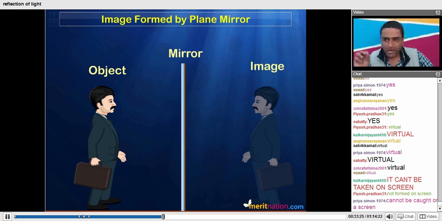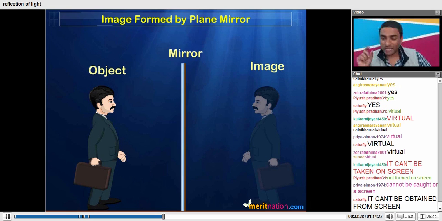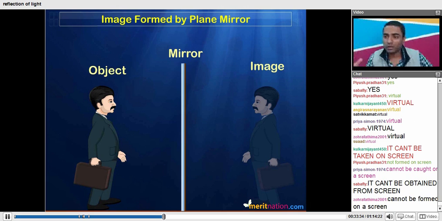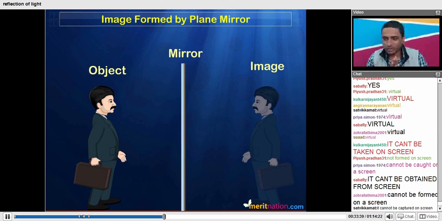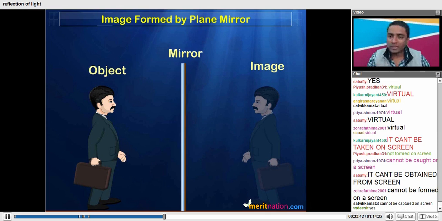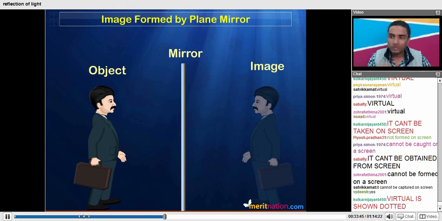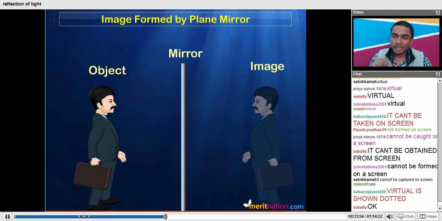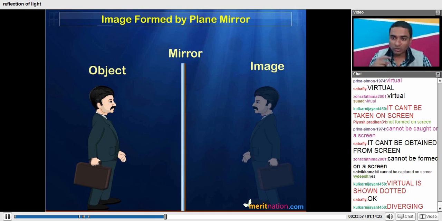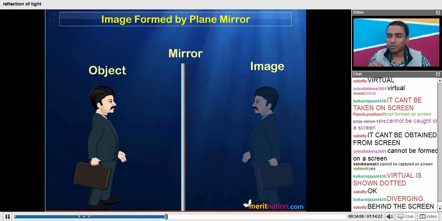Just try to understand the very important point here. What exactly is the major difference? How do you distinguish whether an image is virtual or real? No, this is not the correct explanation. A real image is formed when the rays are actually meeting. But a virtual image is formed when the rays are actually not meeting; instead, they appear to meet. Just focus on what I am saying: this is the very basic difference between a real image and a virtual image.